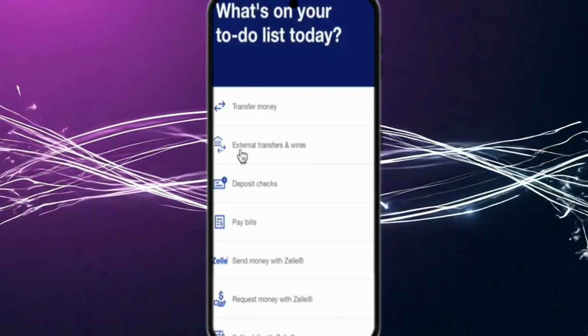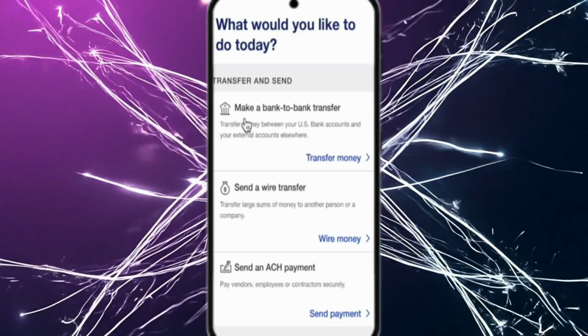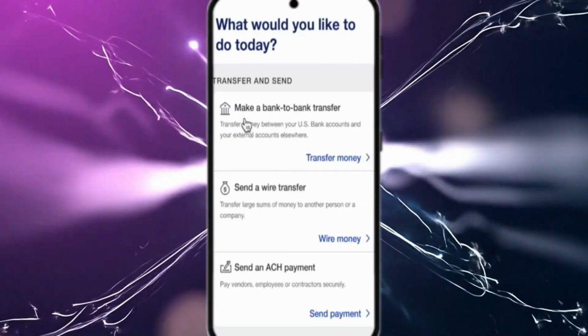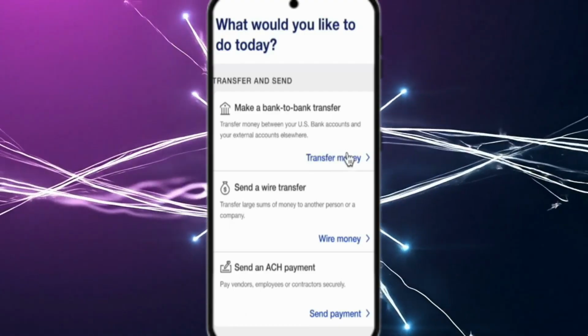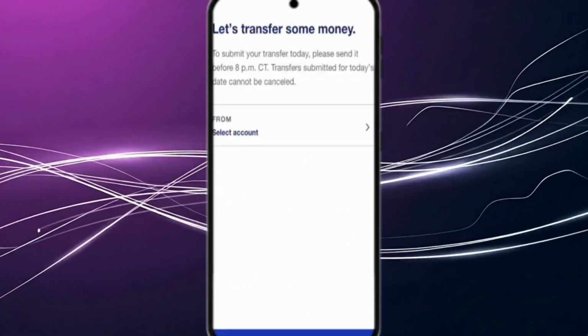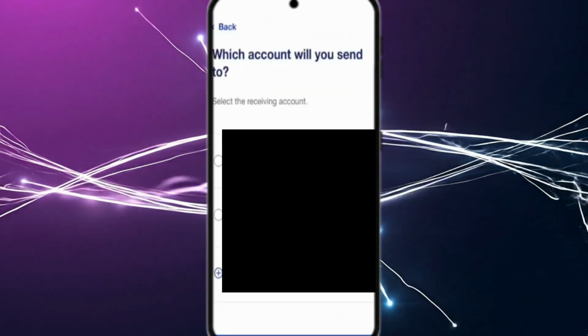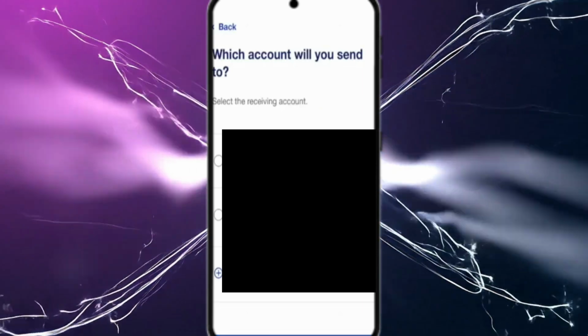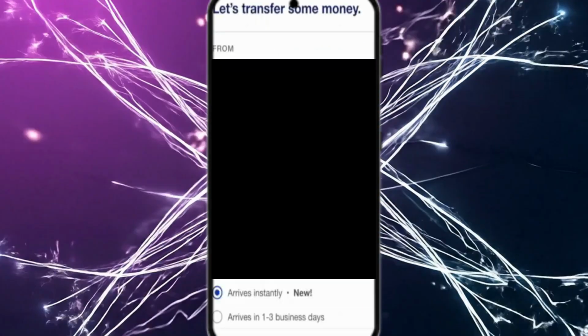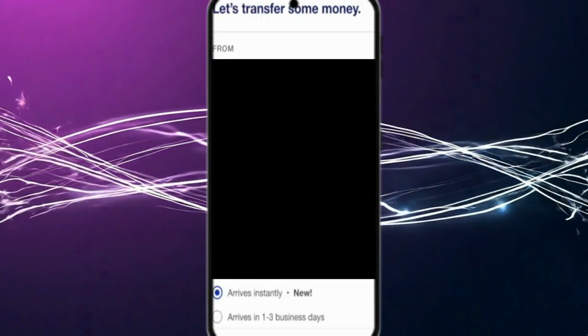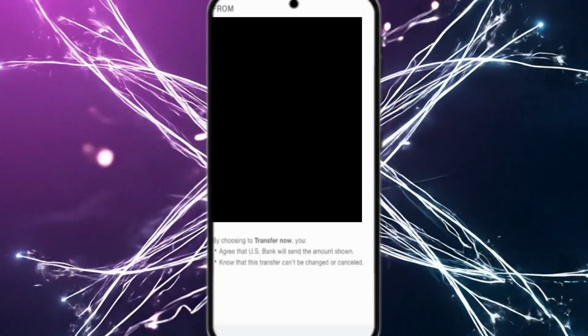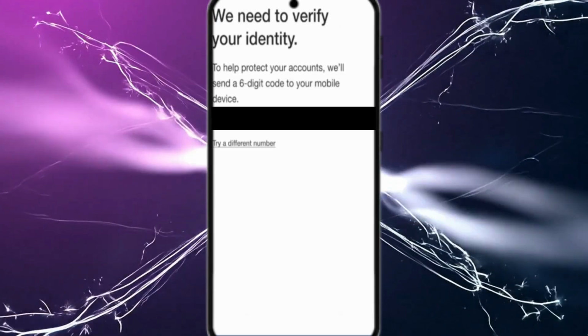Choosing external or bank-to-bank transfers lets you send money to another linked bank account, and in some cases you may also see wire or payment options. You'll be asked to select the account you're sending money from, choose the destination account, and enter the transfer amount before reviewing everything carefully. For security reasons, US Bank typically requires identity verification, such as a one-time code, before the